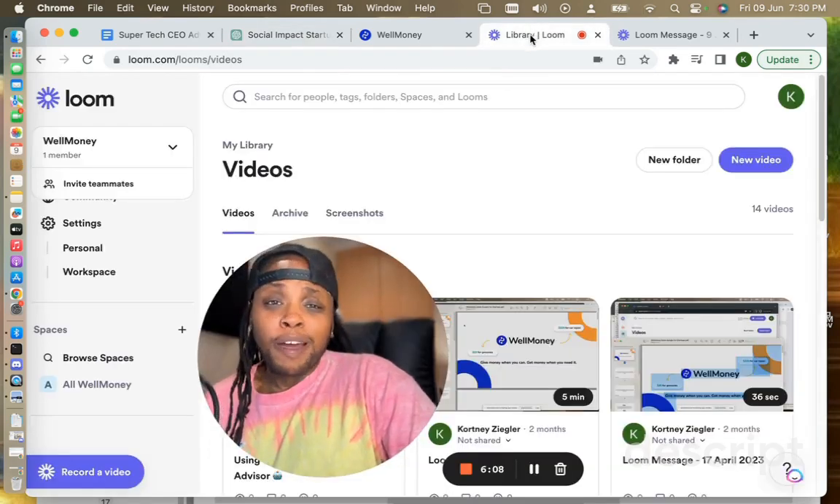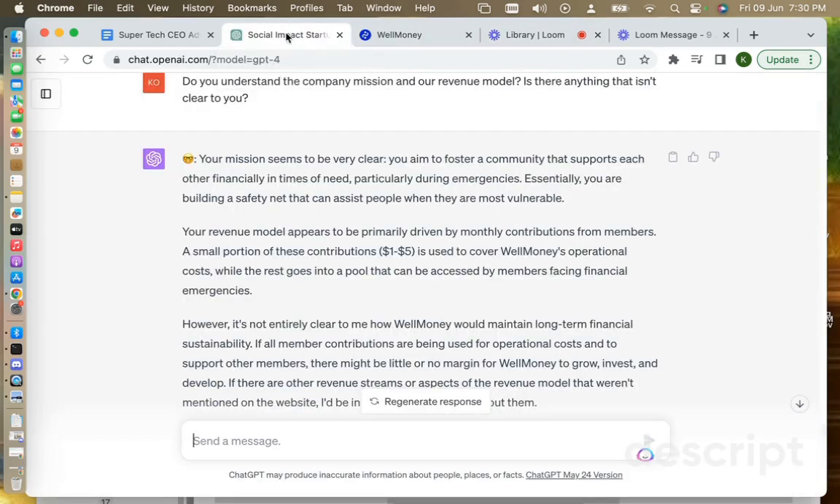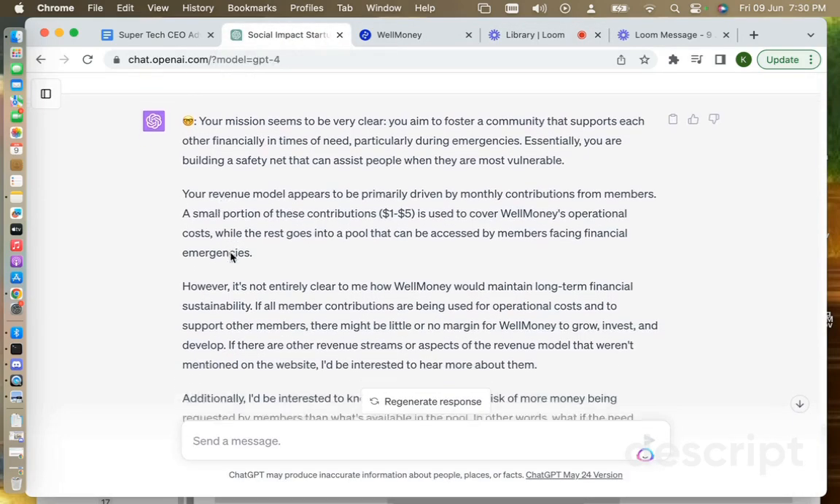I mean, it's pretty spot on. It's quite amazing. Okay, so let's go back. It explains the revenue model.